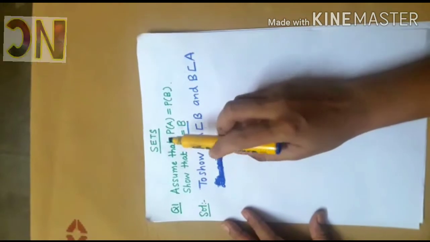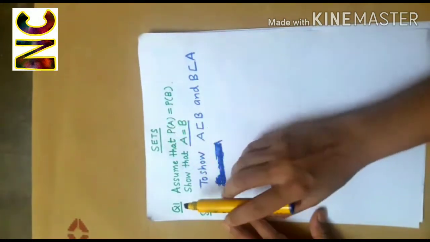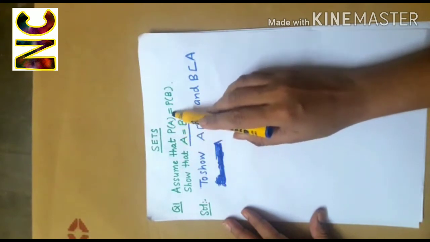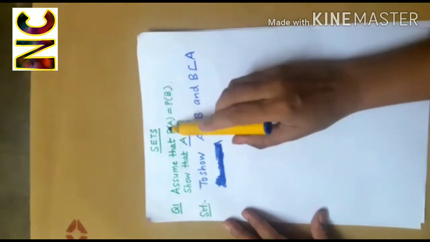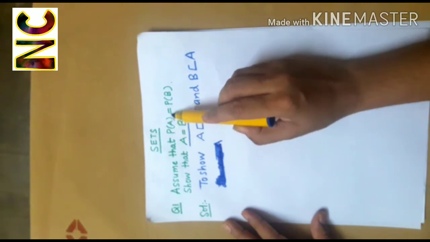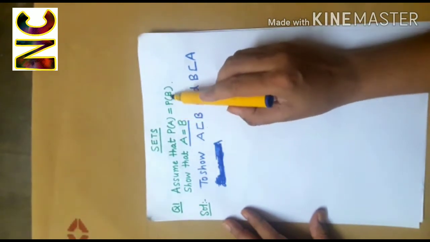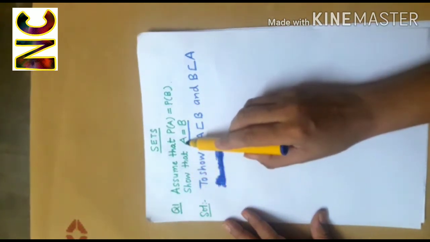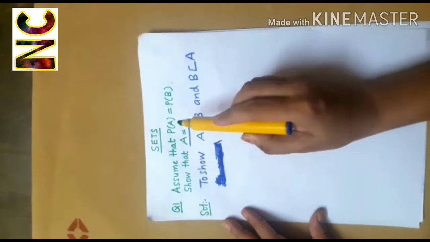Today we will discuss a few questions. The first question is, assume that P(A) is equal to P(B). Here P(A) means the power set of set A is equal to the power set of B. We are to show that set A is equal to set B.